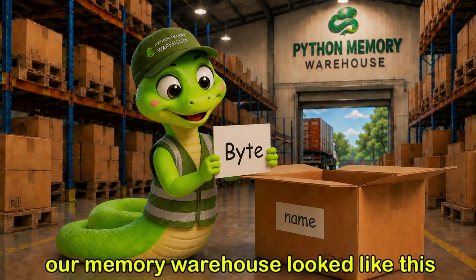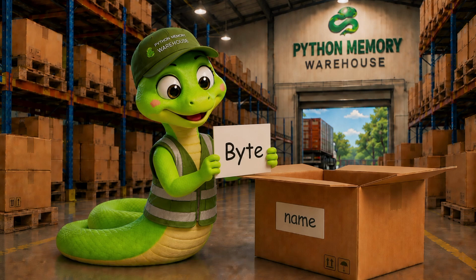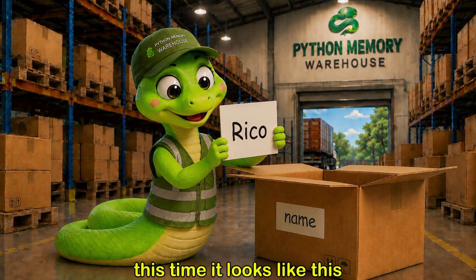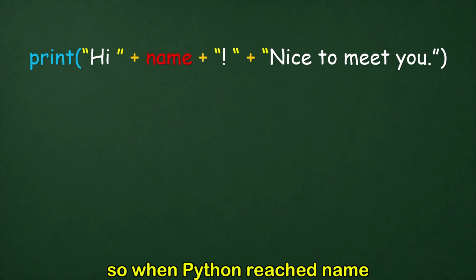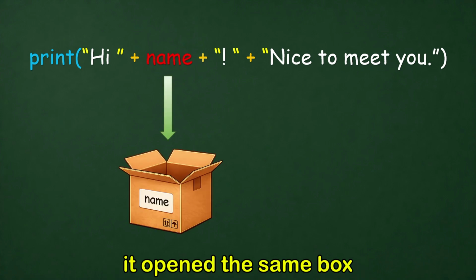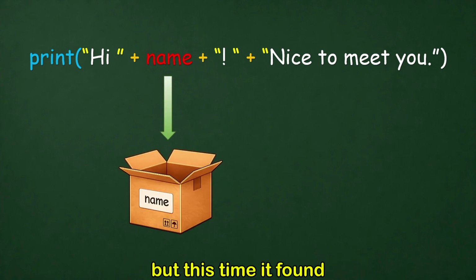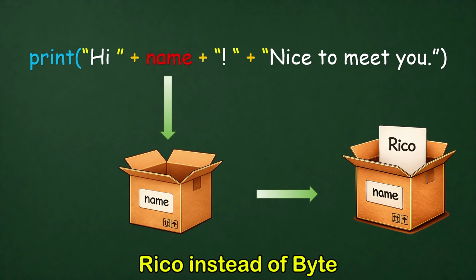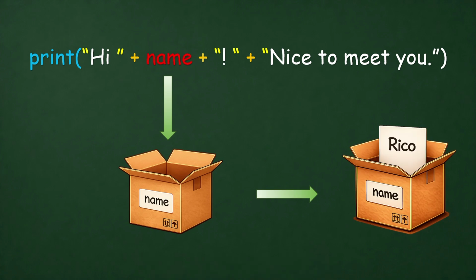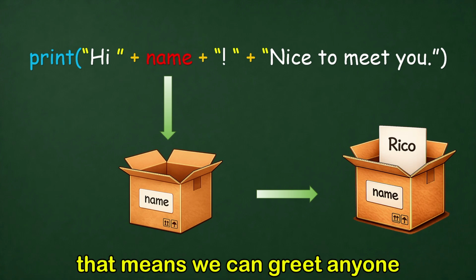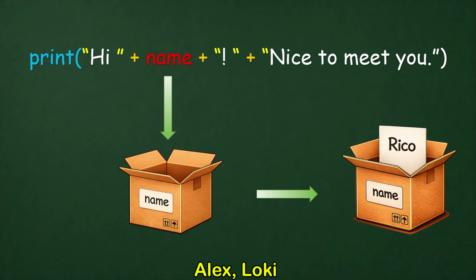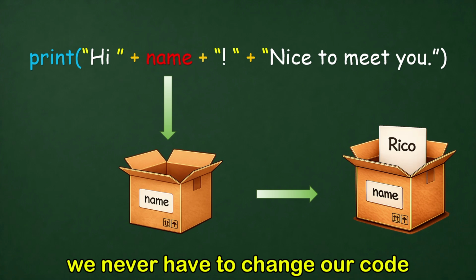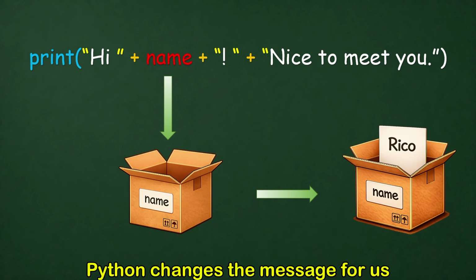Last time, our memory warehouse looked like this. This time, it looks like this. So when Python reached name, it opened the same box, but this time it found Rico instead of Byte. Pretty cool, right? That means we can greet anyone, Alex, Loki, Rico, Byte, or even your name. And the best part is, we never have to change our code. Python changes the message for us.